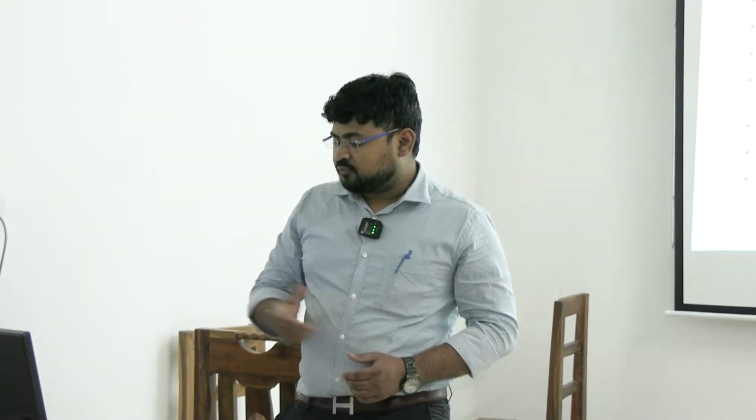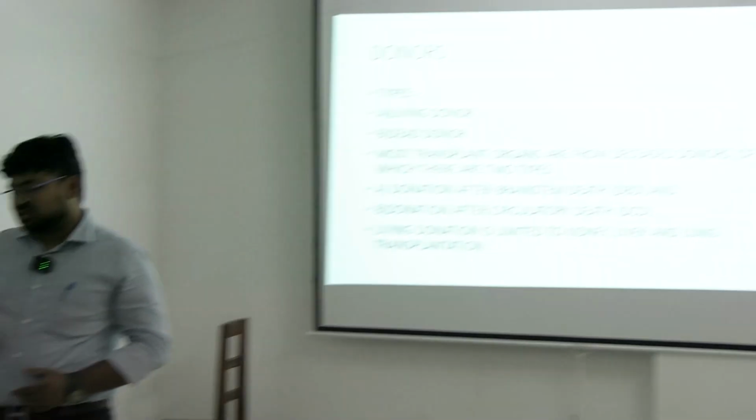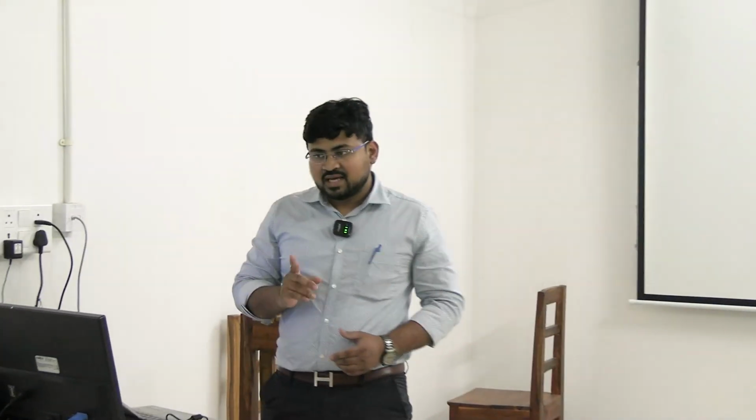Deceased donors are of two types: donation after brainstem death and donation after circulatory death, DBD and DCD. Living donation is limited to kidney, liver and lung transplantation. It means you can transplant these organs when the donor is living, not dead.